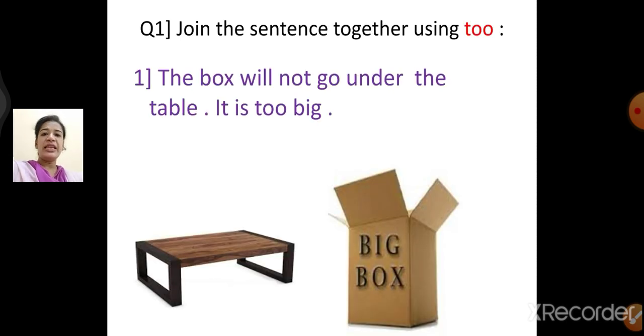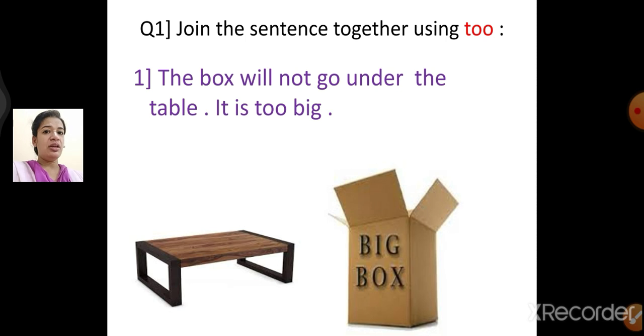Now children, let's start with our activity. Again the same heading, and here you all are going to give the answers. So take out your rough book, take out your pencil and be ready to note down the answer. Now the heading is: join the sentences together using "to". The question is: the box will not go under the table. It is too big.